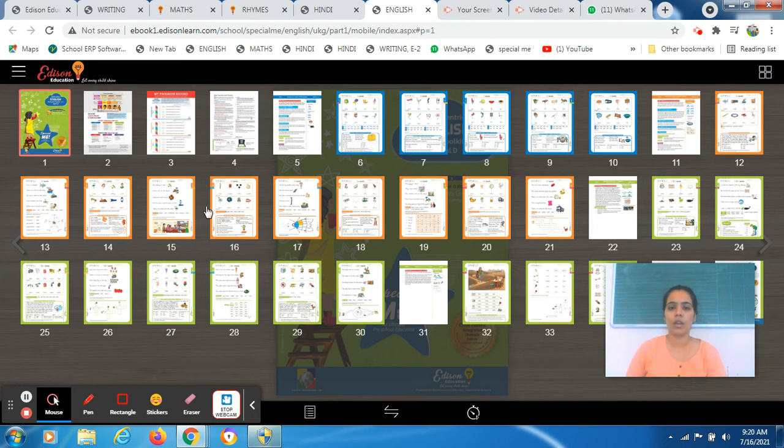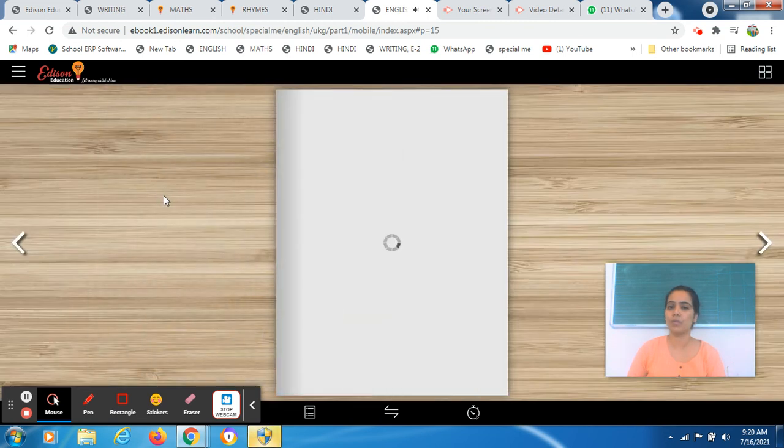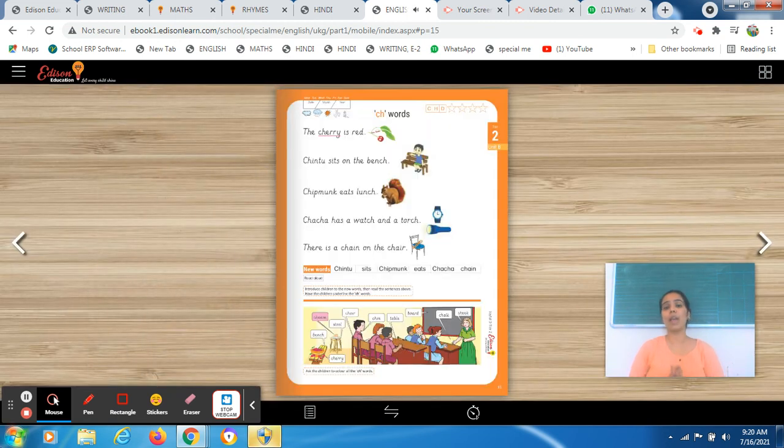Today you all have to come to page number 15 from your book. As you know, we are doing our Unit B from Tier 2. In our previous session, we had completed page number 14, right? And in that worksheet, I introduced you to the CH word. So the worksheet which I'll introduce today is all about the same concept. In this also, we do revision of the same concept, the CH word.